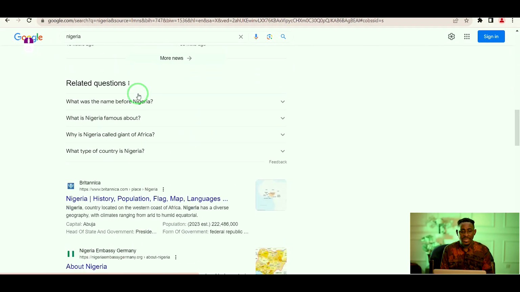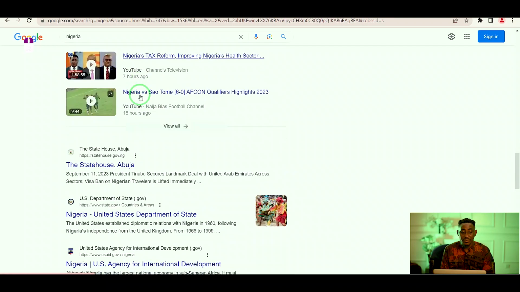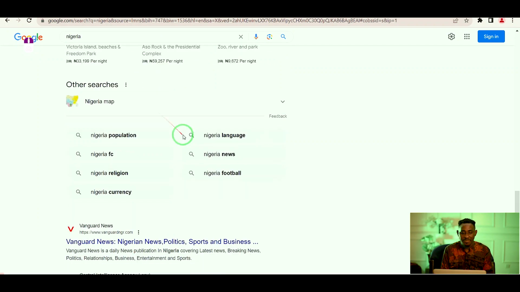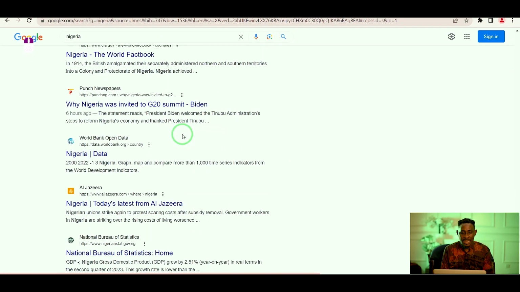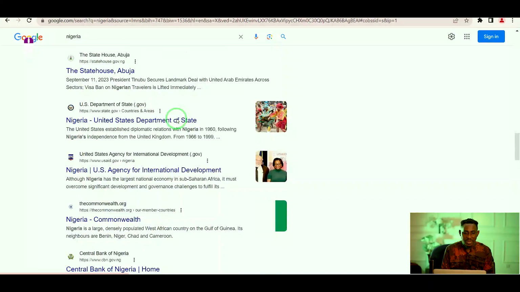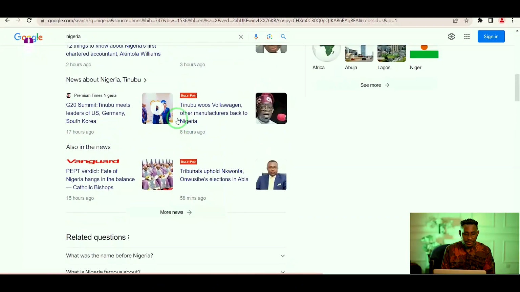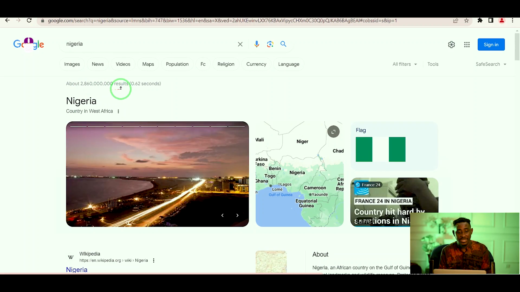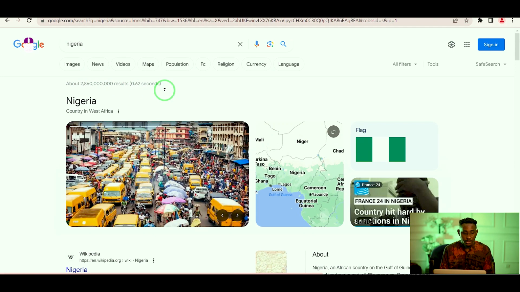If you scroll down to the last page, you will see that we have different pages. You can keep scrolling till you get to the last page. You will see that we have different information about Nigeria. And this summary here is the estimated number of results that you can find about Nigeria on Google. Do you understand?